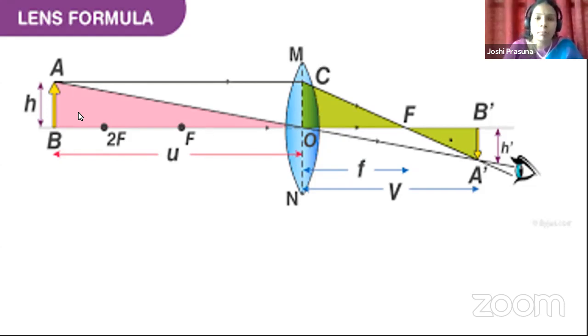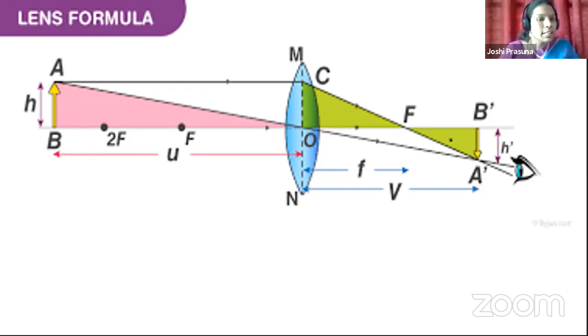And look at what type of image is formed. It is an inverted image. Inverted, diminished, and because it is formed by the intersection of these two refracted rays, we also call it a real image. Isn't it, children? So what is the nature and behavior of the image formed using a convex lens? In this case, here we got an inverted, diminished and real image. Hope, children, you all understood.